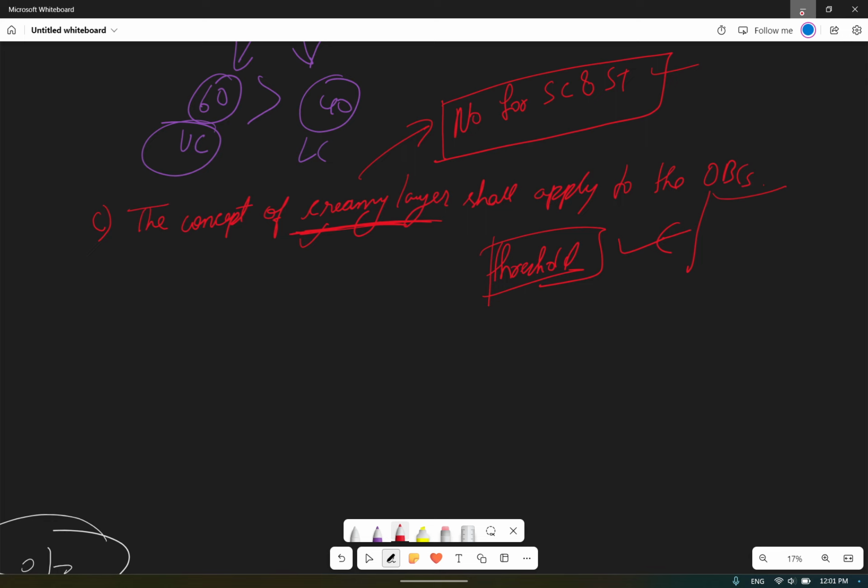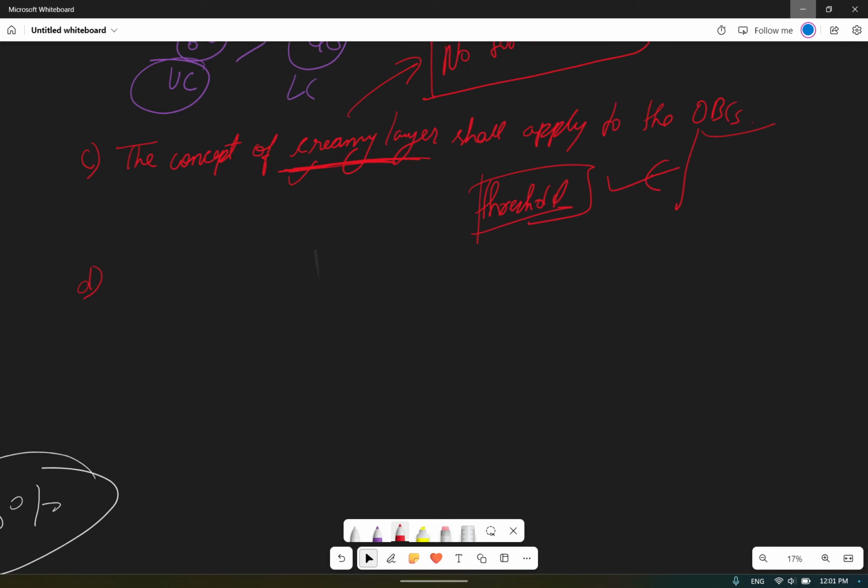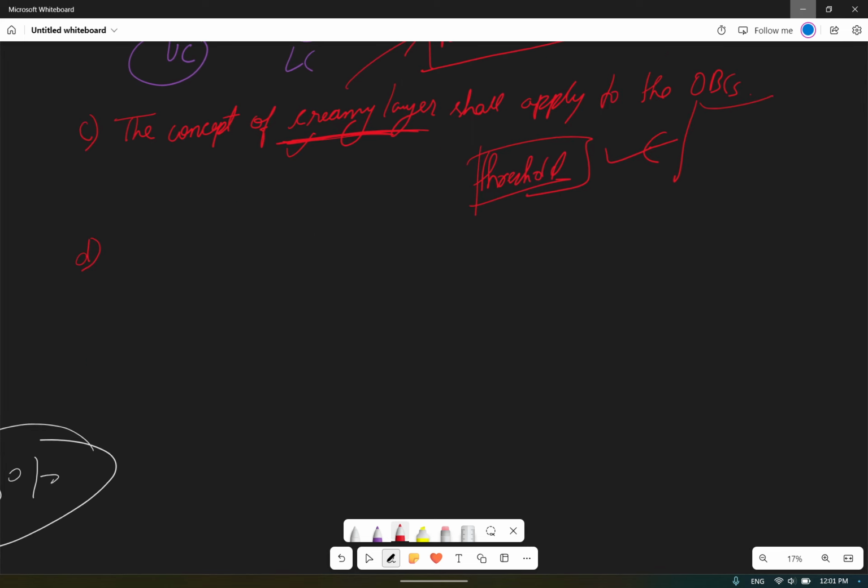Okay, understood? So now the very important point: reservation cannot at any point exceed 50%. It can't go more than 50%.